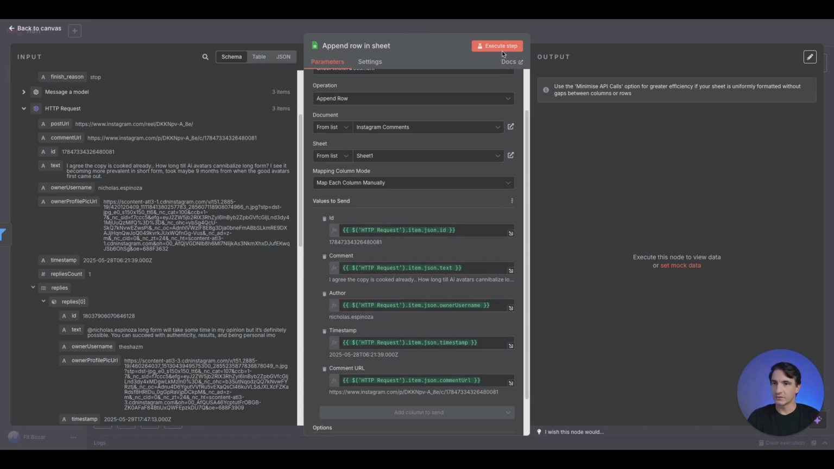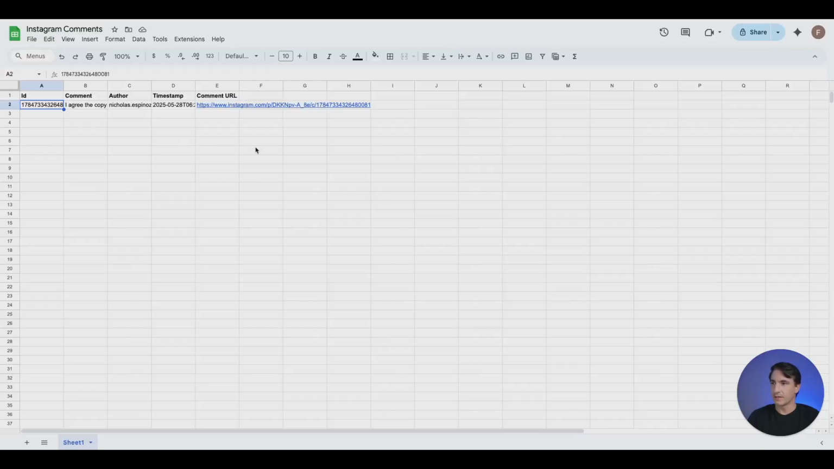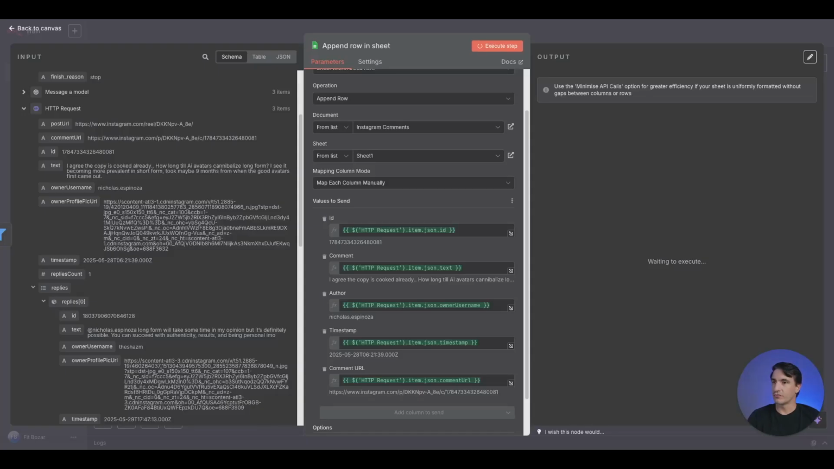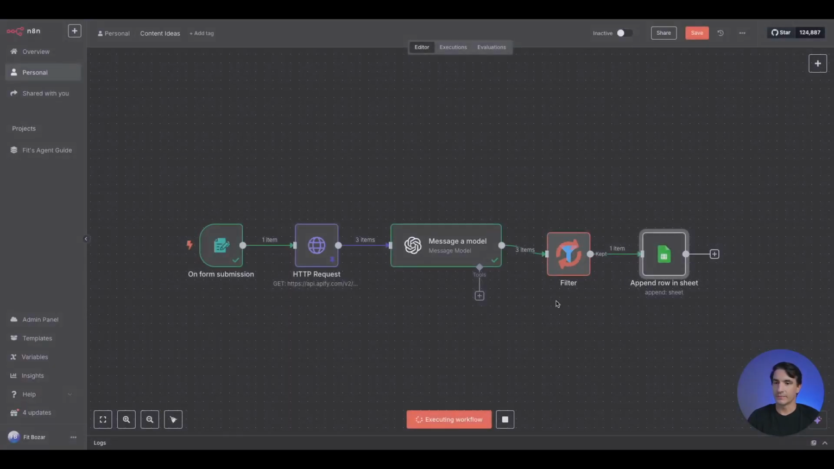We can go ahead and execute this step. Now, if I check back here, the Google Sheet was appended. So we have the information that was coming through from the input, and now it's loading into our Google Sheet. So if we come back to n8n,